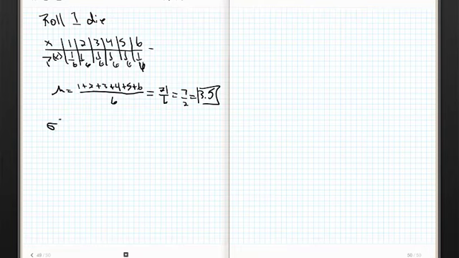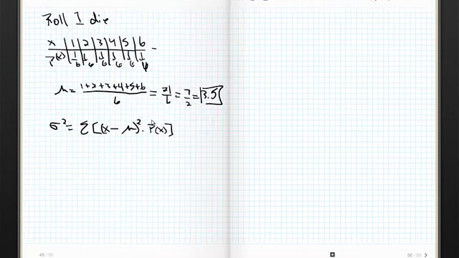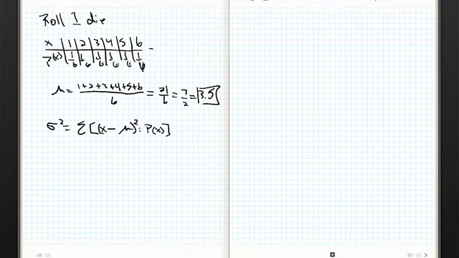Now, I'm going to give you the variance of these guys real quick. And again, don't freak out when you see this formula. Let me just write it down for you. All right, so I'm going to take x minus mu, squared, times p of x. All right? And then this is actually the formula. Now, remember back here when we came up with the mean? We got this mean from a frequency distribution. Now, we haven't gone into it much in this class in terms of trying to figure out how to find a variance in a frequency distribution, and we won't. But you can kind of see where this works out.